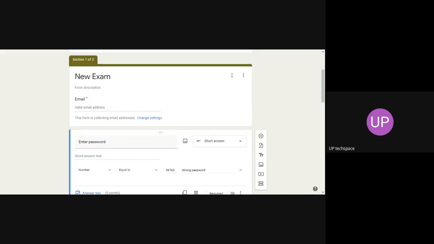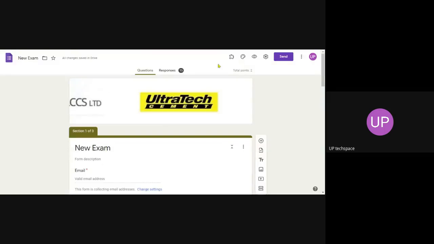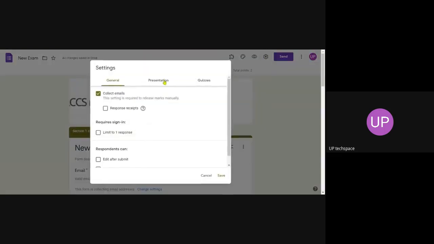Can you repeat the step? Which step, can we validate email ID? Email ID we can validate definitely. To validate email ID, we just need to click on the settings and tick collect emails. Then once you sign in only, we can start the Google Form. Validating email ID is very easy.